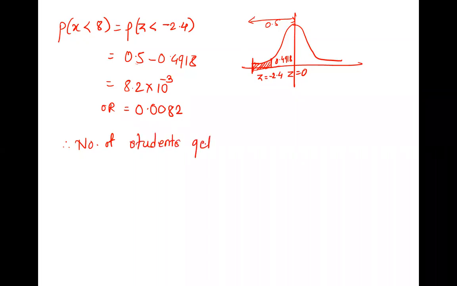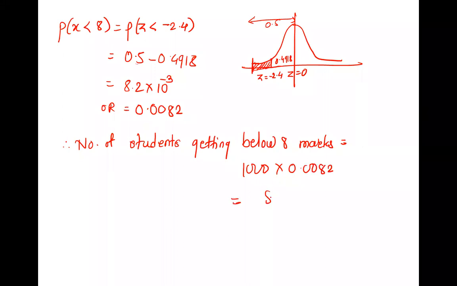Therefore the number of students getting below 8 marks will be 8.2 thousand, no, 1000 into 0.0082, that is 8.2, so about 8. Such 8 students will get below 8 marks.